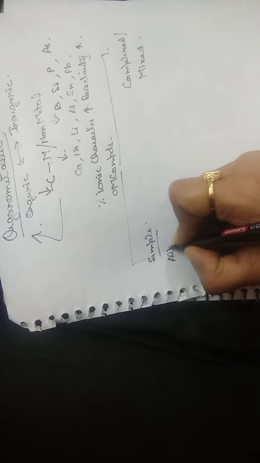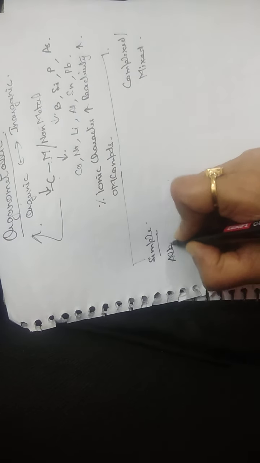In the simple type, the alkyl group or the aryl group is directly attached to the metal. Alkyl is aliphatic and aryl has a benzene ring. For example, (C2H5)4Pb, tetraethyl lead. This is an alkyl group attached directly to the metal, so it is a simple organometallic compound.